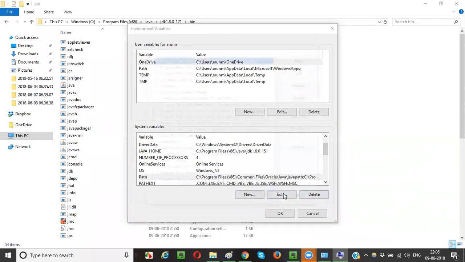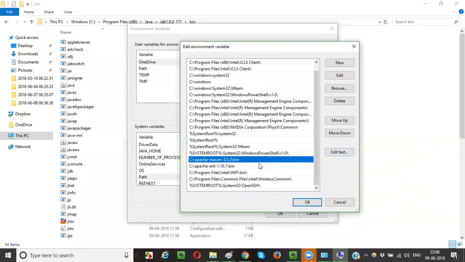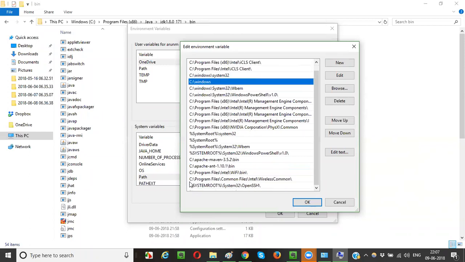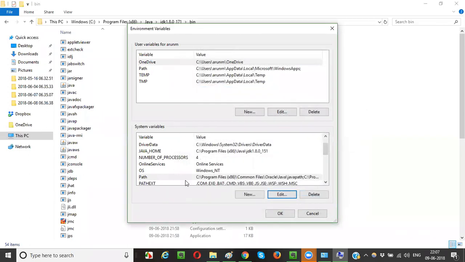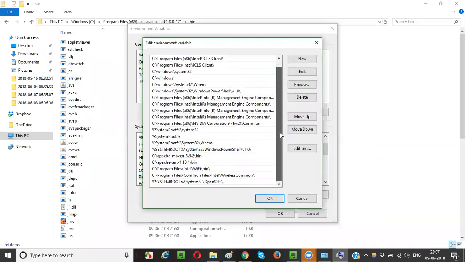The path edit. When you say path edit, you can select anything and say edit text. You can do that. Where my path got added, just now I added the path, C program files Java. Anywhere you can see this path. Let me check again. Edit. Somewhere here.